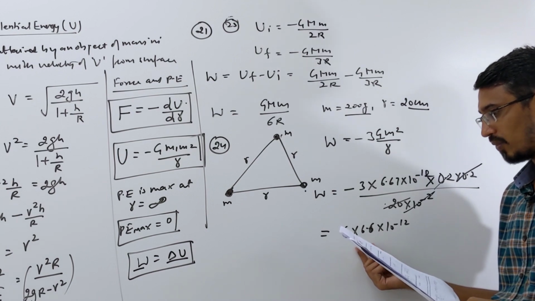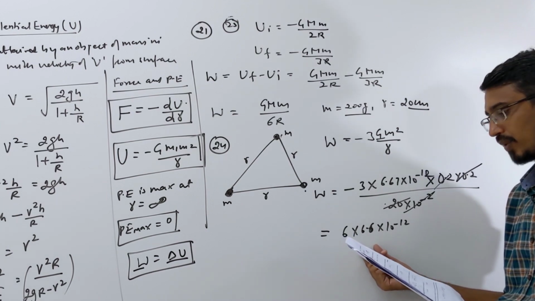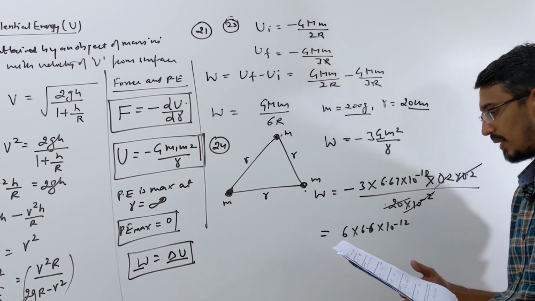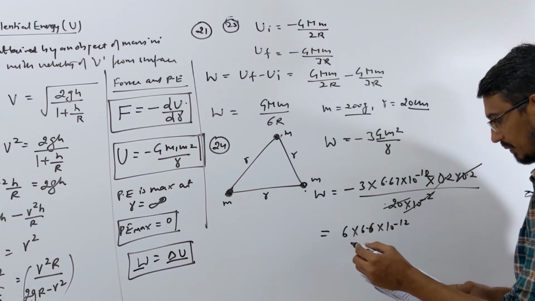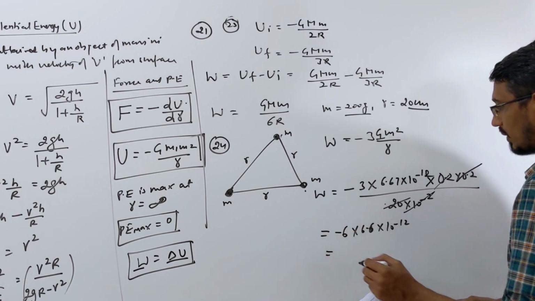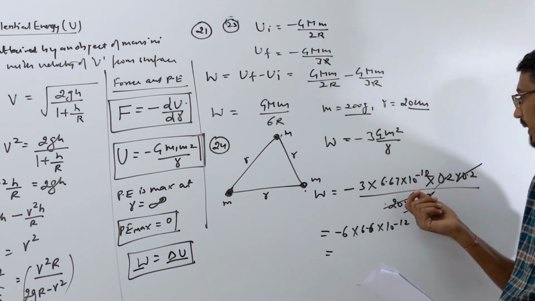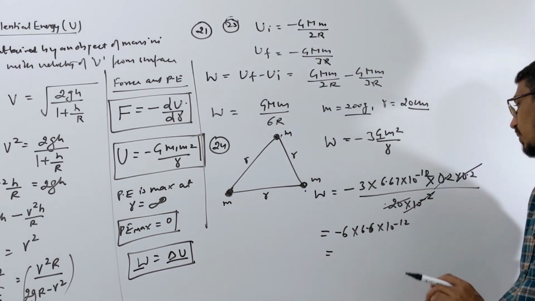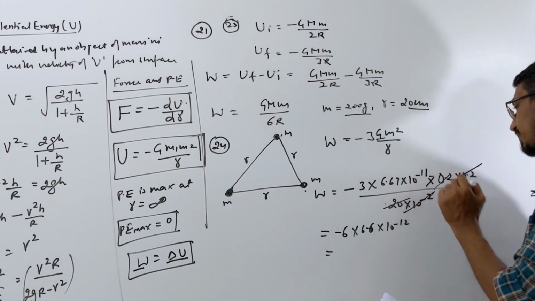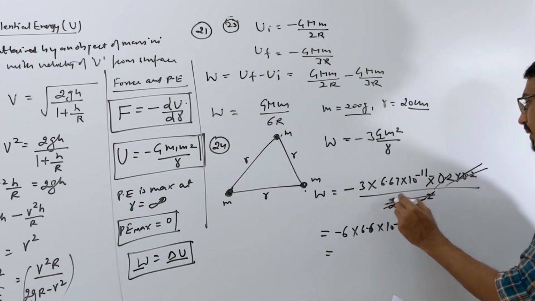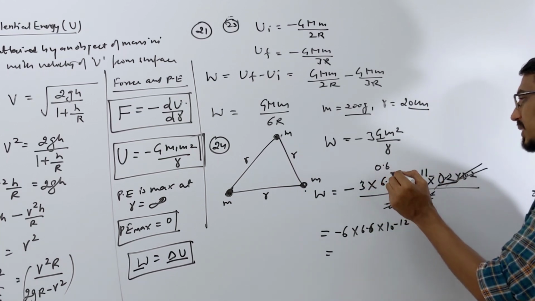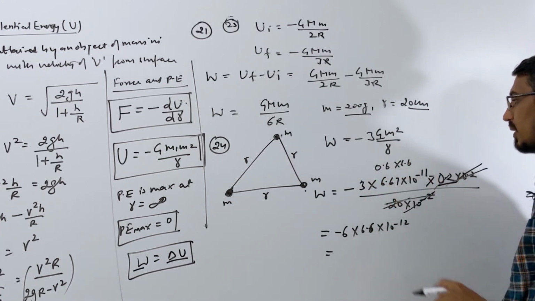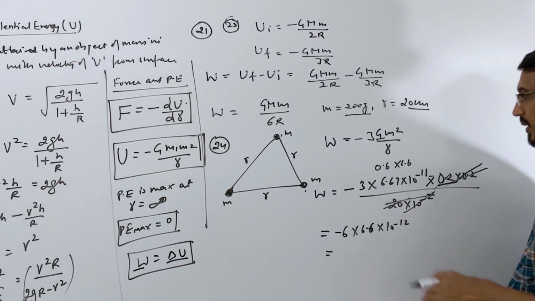And what options are given here? 0.33 is given, nearly. Okay, yes. So first, this will be negative. Let me check whether I am doing the calculation wrong. I think it's not wrong, nothing is wrong. It was 10 power minus 11. One is gone here, the term 0.2, and this becomes 0.6 into 6.6, which becomes 36 nearly, or 40 something.